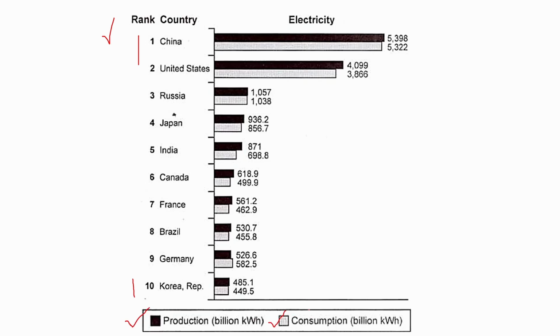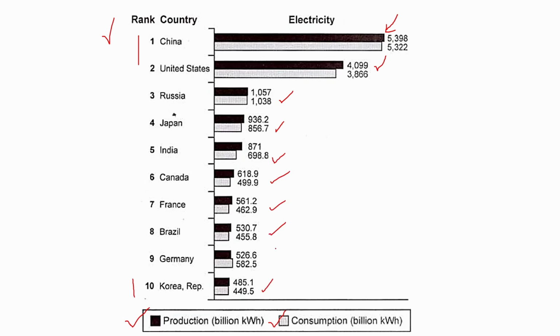Now, let's look at the production. For China, it's a lot. It's more than its consumption. The same goes for the United States, Russia, Japan, India, Canada, France, Brazil, and Korea.